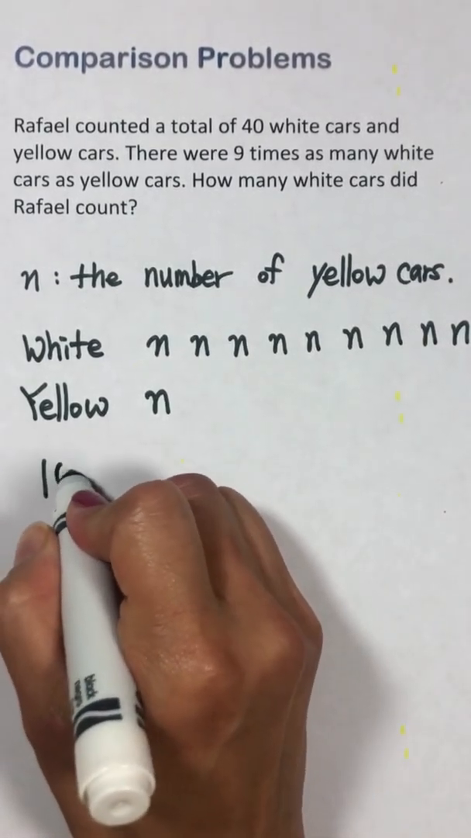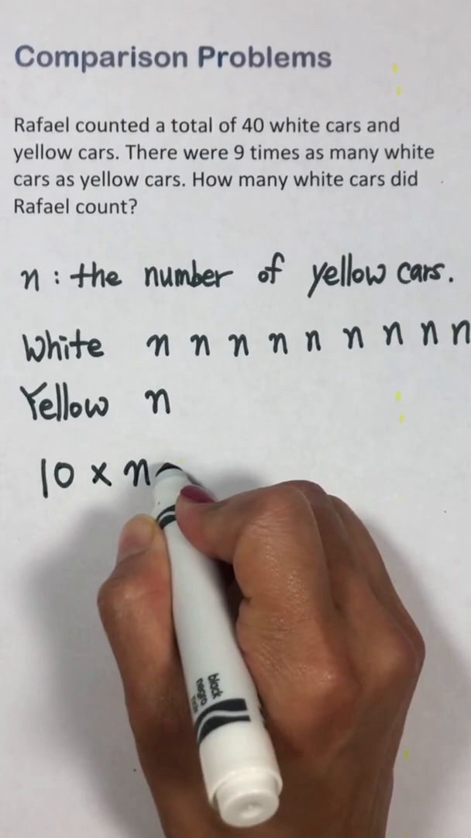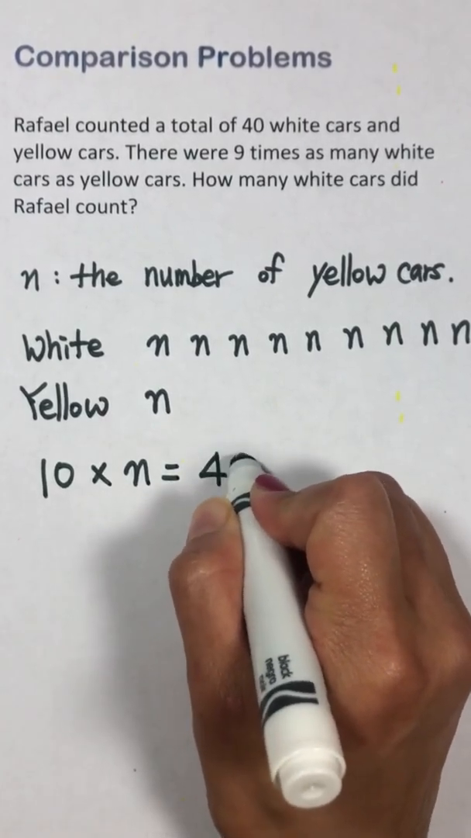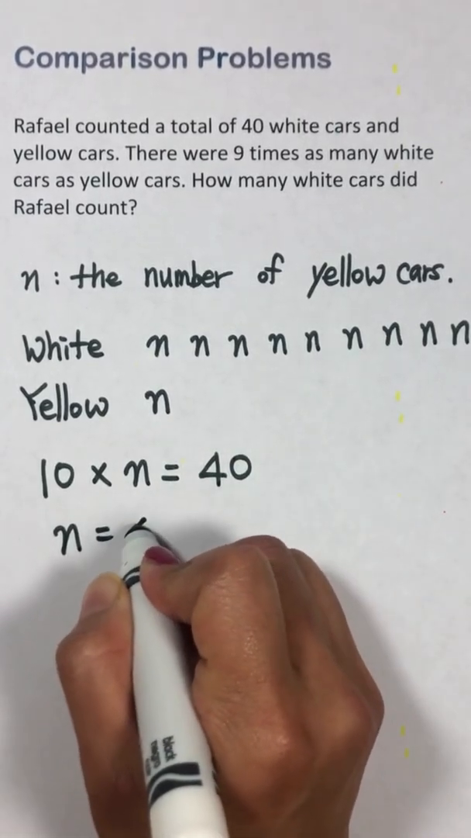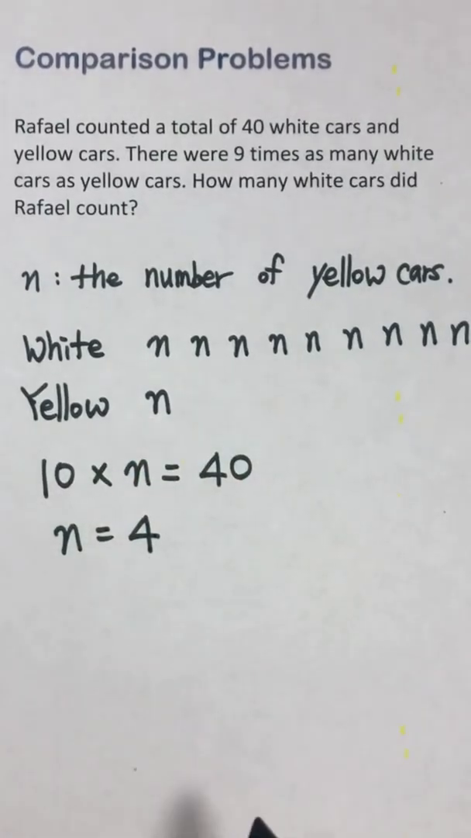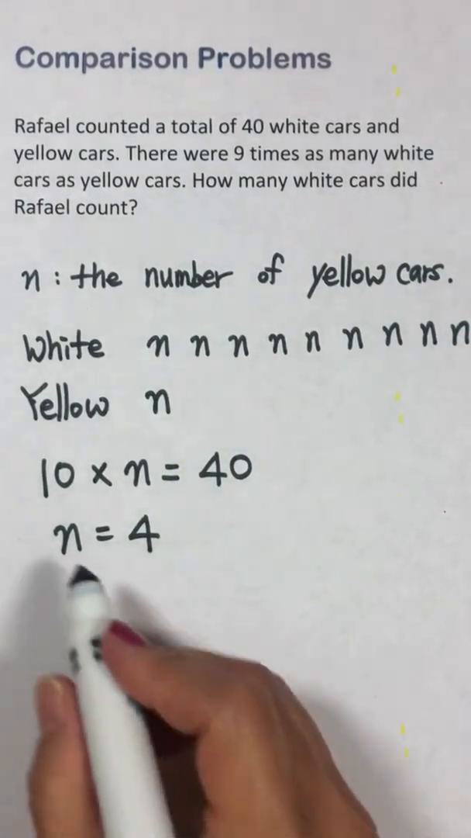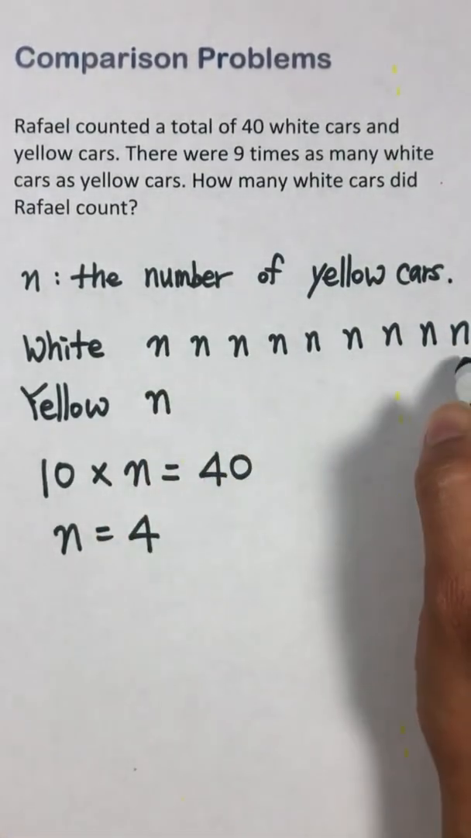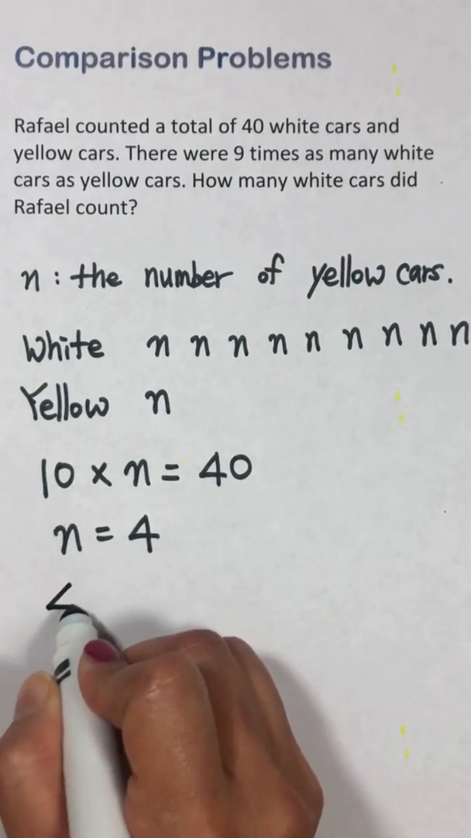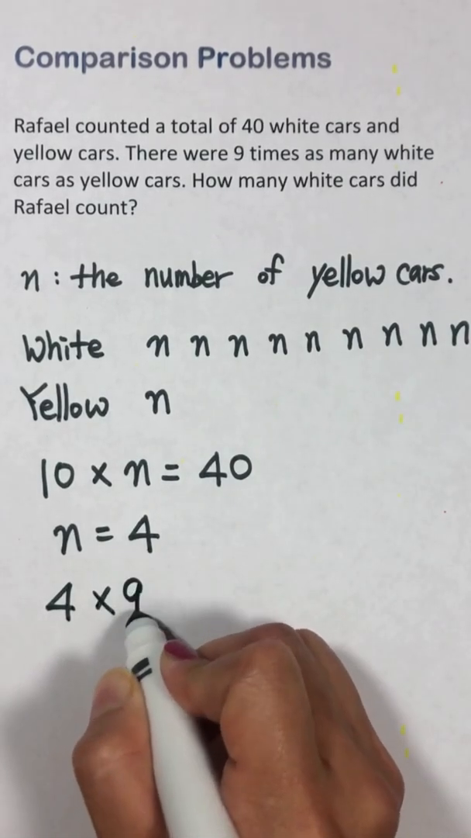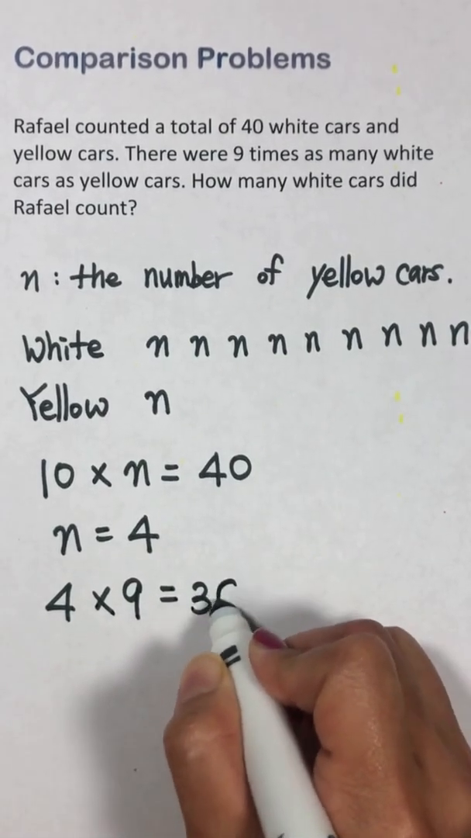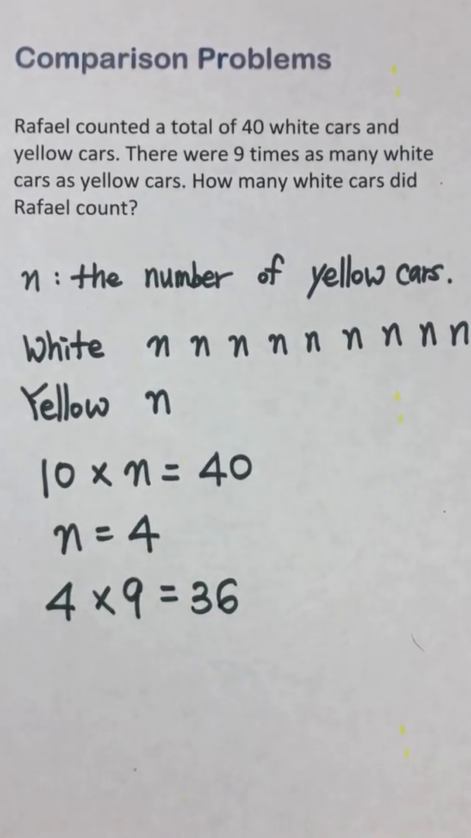So 10 times n equals 40. That means n equals 4. So for yellow cars, there are 4 cars, but we need to figure out how many white cars there are. So what we need to do is there are 9 n. So 4 times 9 equals 36. So there were 36 white cars.